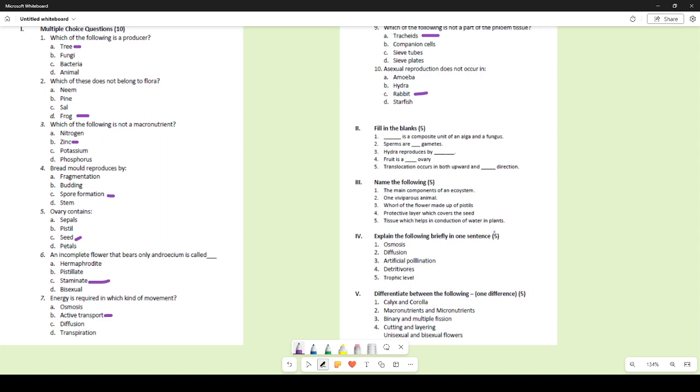Then we come to detritivores. Detritivores are organisms that get their nutrition from dead organic matter. That is how we define detritivores. Now let us talk about the trophic levels. The trophic level is the stage in any food chain or food web where energy and nutrition is being transferred. So that is what you need to mention when you are talking about the trophic level.